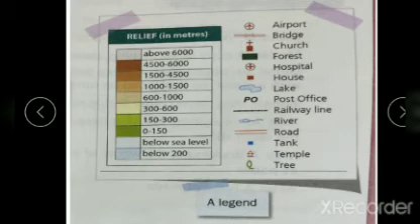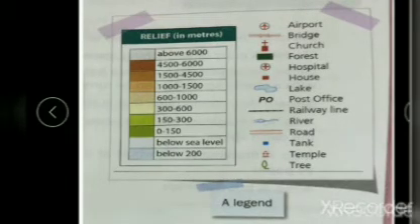So here if you see, the blue color represents the water bodies such as oceans, seas, rivers, lakes, etc. And brown color, hills, mountains and plateaus. And yellow color represents the hot deserts, and white color represents cold deserts, snow covered areas, etc. And green, plains and lowlands. And symbols are marked on a map to show cities, capitals, railways, bridges, roads, airports, hospitals, post offices, rivers, etc.